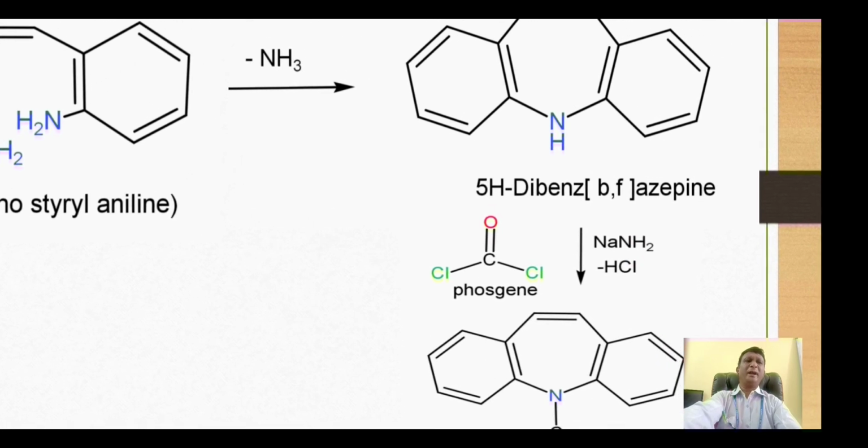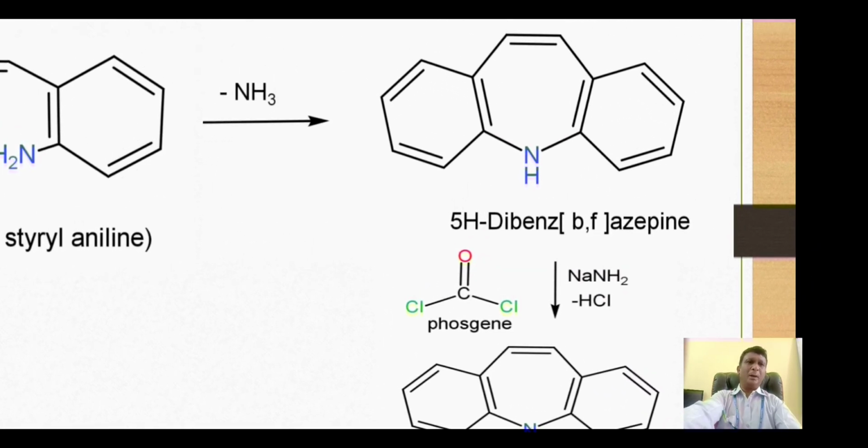Now this is a very important reaction because the amino group of the dibenzoazepine is very weakly basic. So it difficultly gives the nucleophilic acyl substitution reaction. To make the reaction more feasible, sodium amide is added. The amide group NH2 minus abstracts this hydrogen from here, liberating the ammonia.